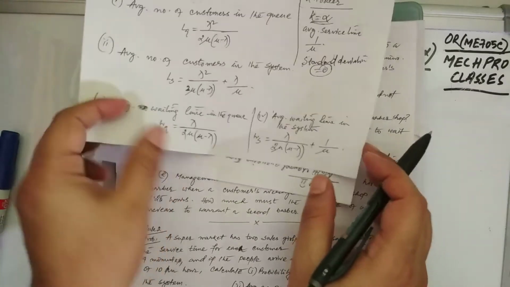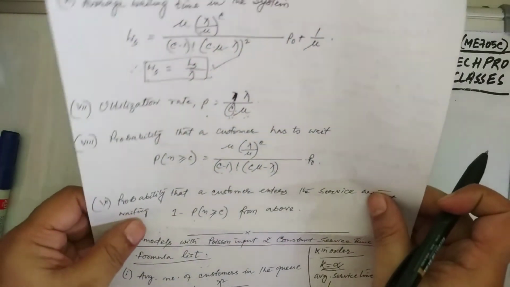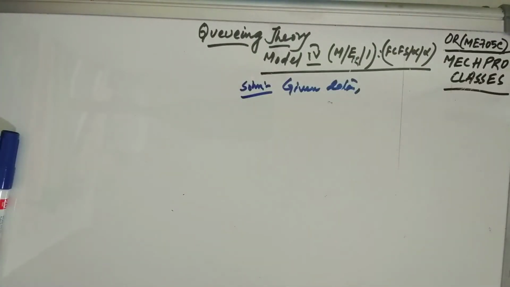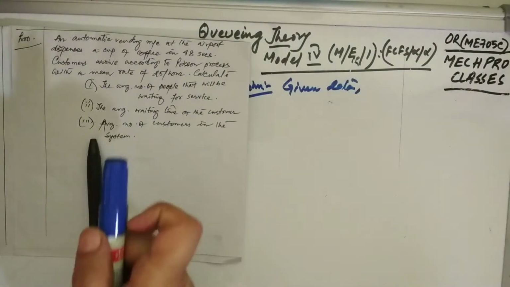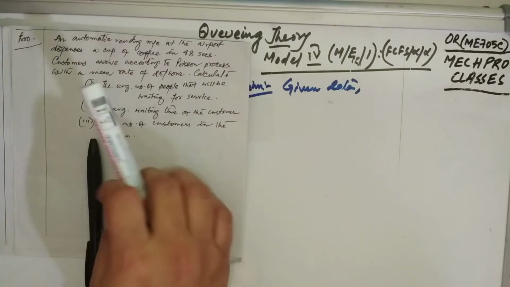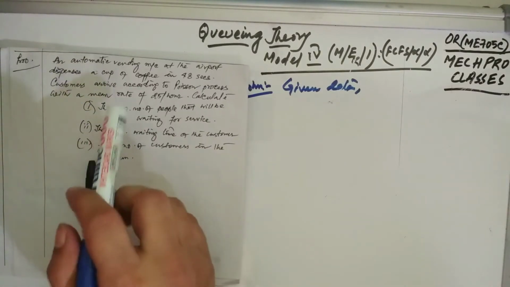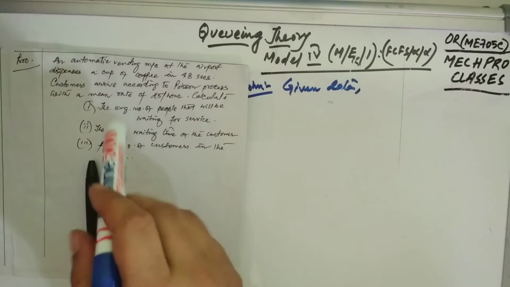So we will have a problem based on this particular formula, a numerical based on the extension part of model 4.